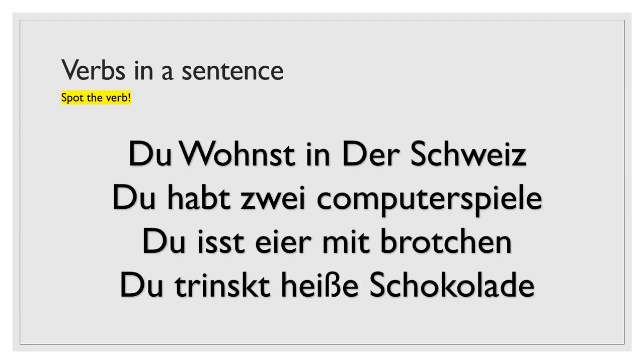So pretty much the same thing, but this time in the du form. I'll give you a few seconds to identify the verb. Yeah, so for the du form it ends in st, as you can see, or t. No, hang on. Yeah, this is meant to be hast, sorry. So it's du hast zwei Computerspiele. You have 2 computer games. Du isst Eier mit Brötchen. You eat eggs with bread. Du trinkst heiße Schokolade means you drink hot chocolate. You can probably identify the verbs like that.